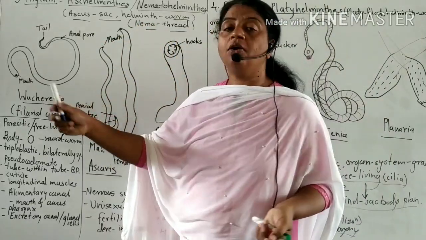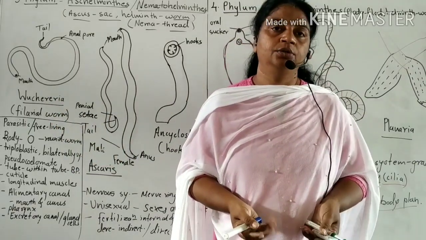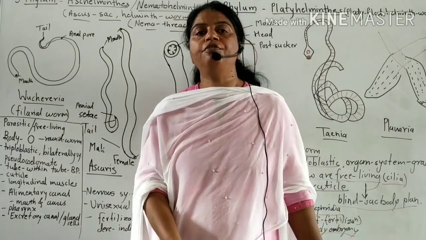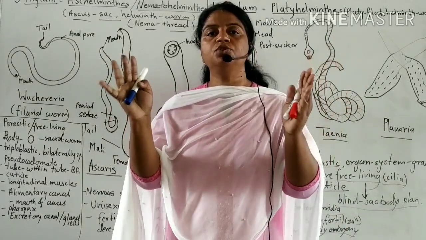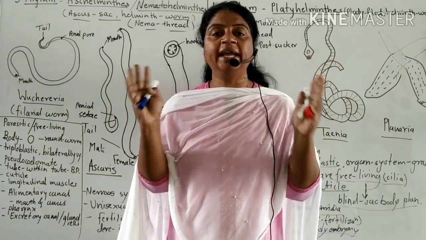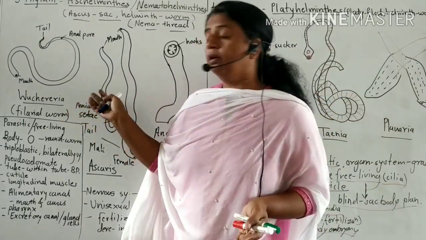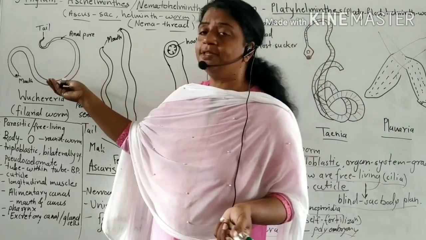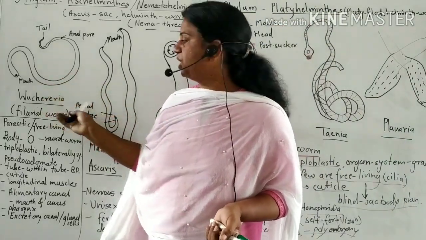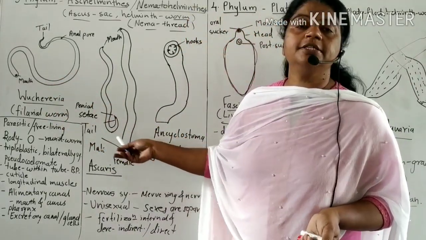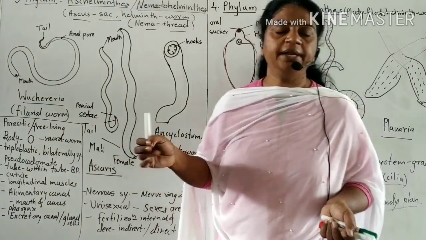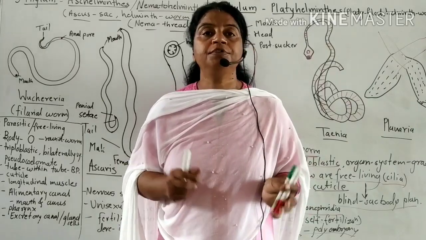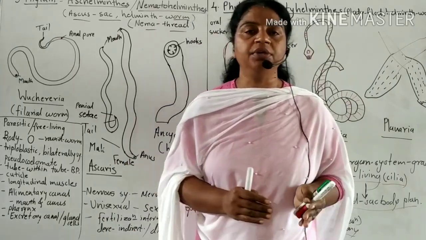Wuchereria causes filariasis in human beings, meaning swellings in the lymph of the legs, like elephantiasis. This disorder is also called elephantiasis or filariasis. It is caused by this worm, Wuchereria. Then Ascaris, male and female, is also an endoparasite. It is found in the intestine of children below 5 years.